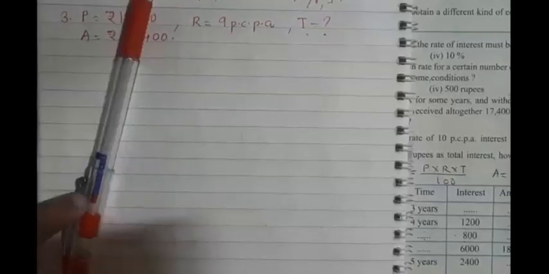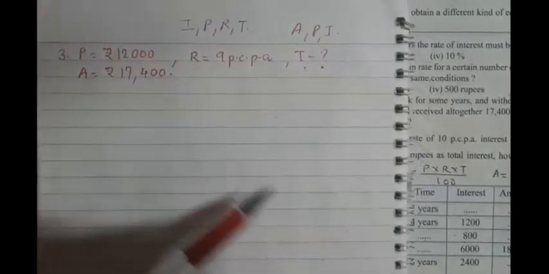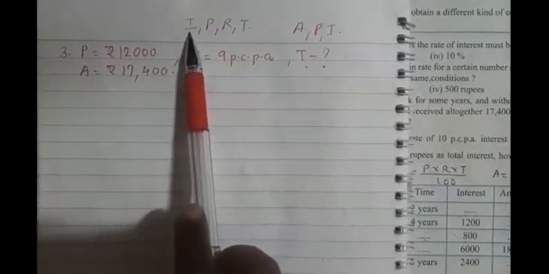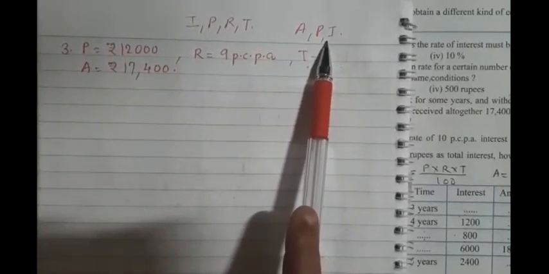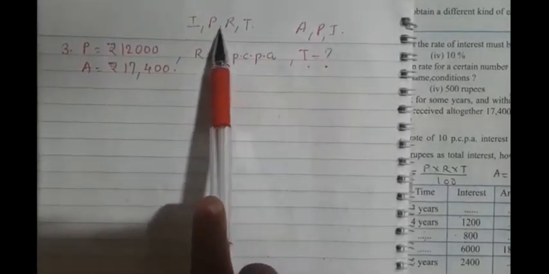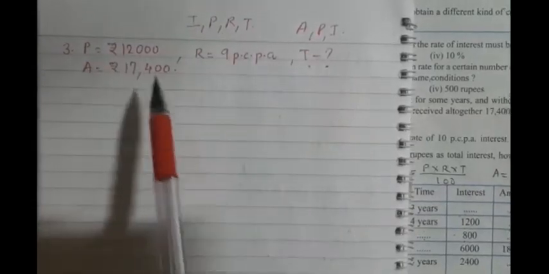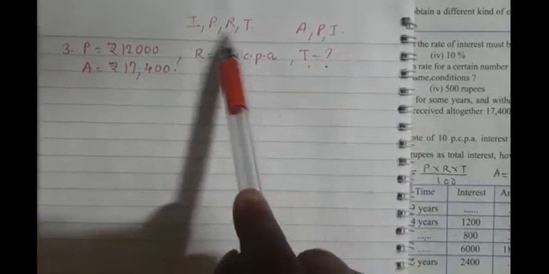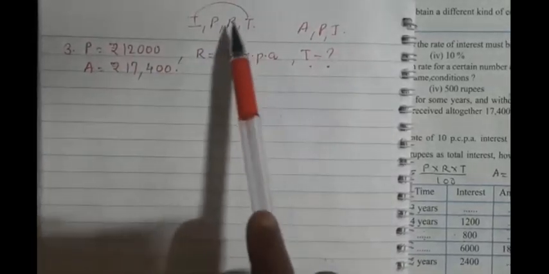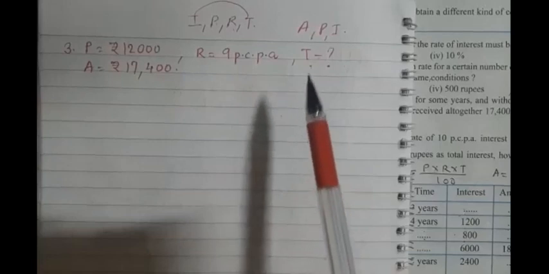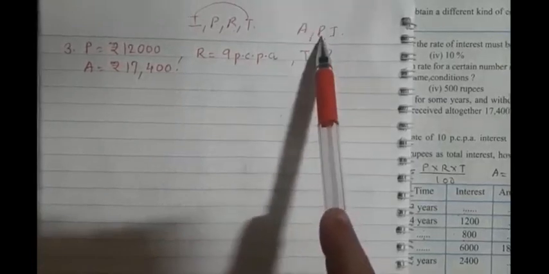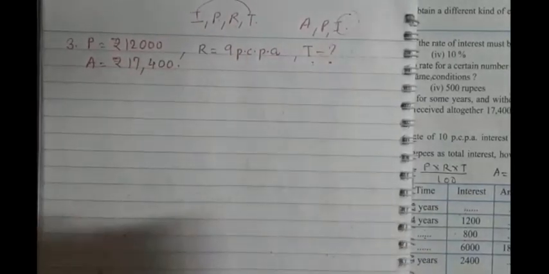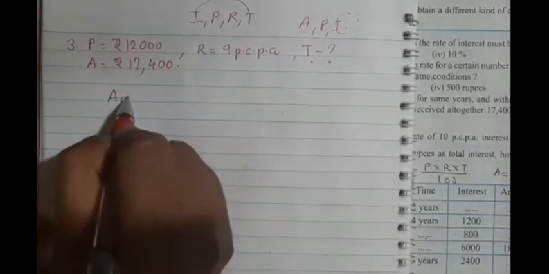Okay, so we have two formulas. In the first one we require the values of interest, principal, rate and T, and the other one is of amount, where we require these 3 values. But from this at least 3 we should know, and from this 2. So if you see, P we know, R we know, these 2 we don't know. So first we cannot use this formula. We will see whether we can use this formula. From this at least 2 we should know. A we know and P we know. So we just have to find out I. Yes. So first we will use the amount formula, that is amount is equal to